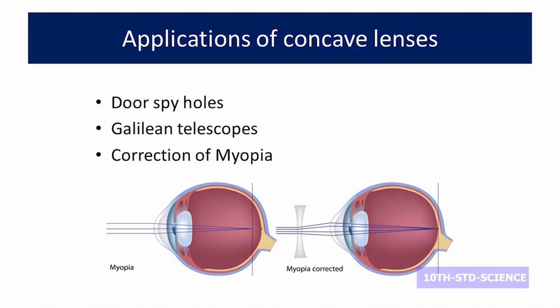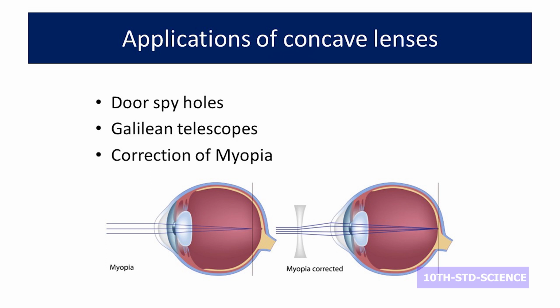Next we will go to concave lenses. Concave lenses are used in door spy holes. You would have seen doors with small holes and lenses fitted inside. If some stranger is standing outside, before opening the door we can view who is standing there through this spy hole. When you look through the spy hole, you can see the complete image of the person standing outside. So we can be cautious before opening the door. That is called a spy hole.